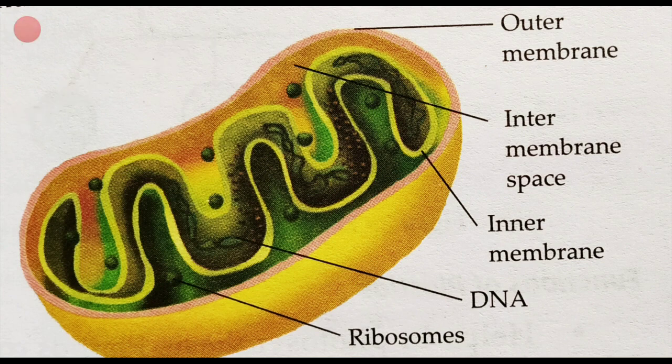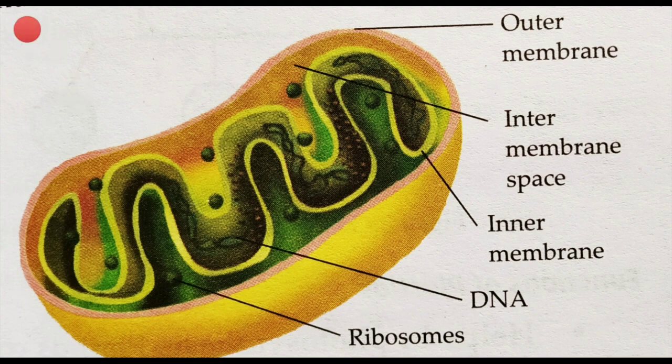So let's move to its structure first. See in the diagram, the structure of mitochondria: it is a double membranous structure. Outer membrane, you can see, and the inner membrane is folded like fingers. A finger-like fold is present, right? The inner membrane is folded just like fingers, right? So this folded structure is actually the inner membrane, right?